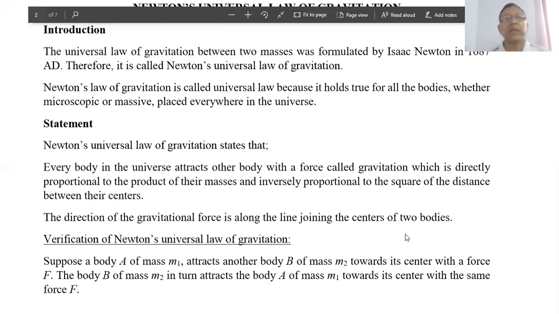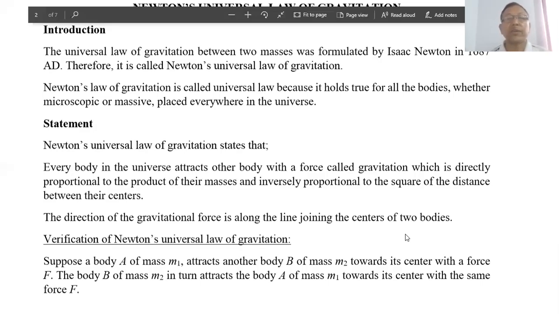Newton's universal law of gravitation states that every body in the universe attracts other bodies with a force called gravitation, which is directly proportional to the product of their masses and inversely proportional to the square of the distance between their centers.